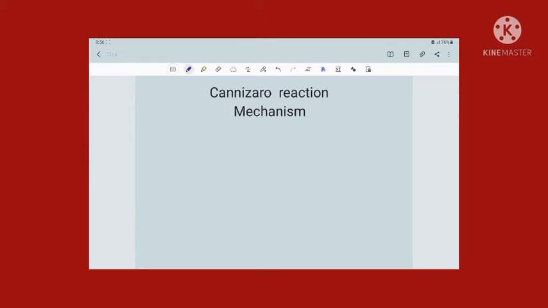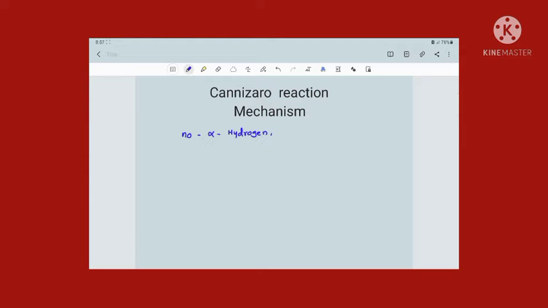In this video, I am going to discuss the mechanism of Cannizzaro reaction. Cannizzaro reaction is followed by aldehydes which do not have alpha hydrogen. The condition for Cannizzaro reaction is that only an aldehyde without alpha hydrogen follows it. In the previous video, we discussed aldol condensation. The condition for aldol condensation is that an aldehyde or ketone with alpha hydrogen follows aldol condensation.